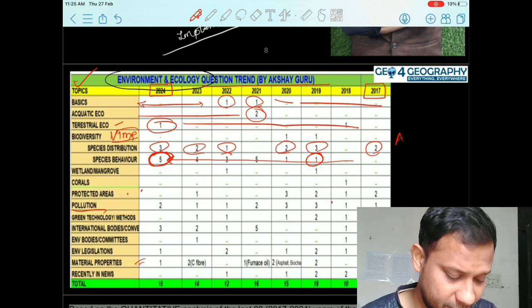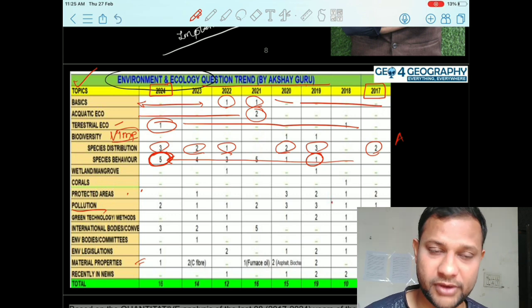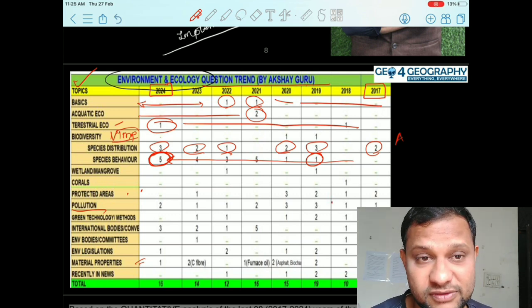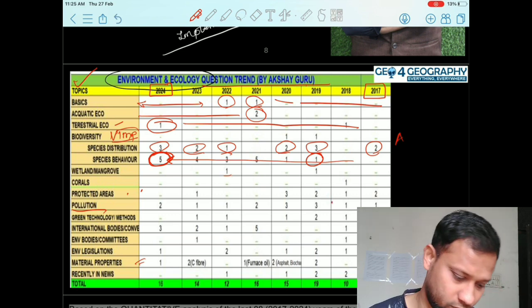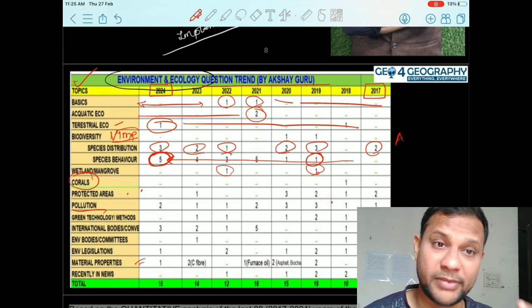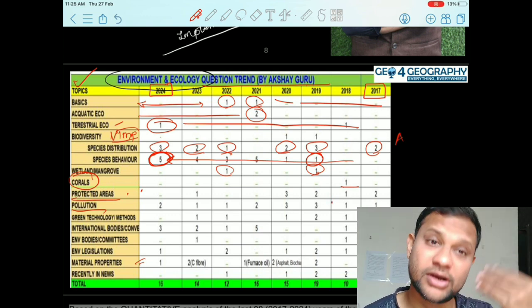Are you getting it right? Because the behavior of the species is very important when it comes to understanding, and particularly for the forest service examinations as well, for those candidates, just to help them as well. On wetlands and mangroves there are 1 or 2 questions, and this is important for both prelims and mains. Corals equally you will find important questions, particularly for the mains.